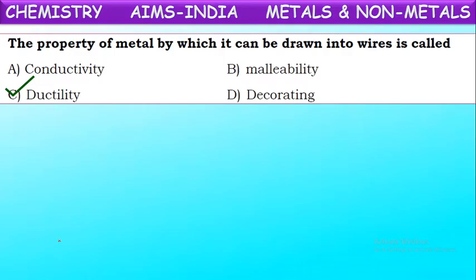Because of this ductile property, metals can be drawn into thin wires. What is conductivity? The passage of electricity or heat through them. And malleability? The property by which a metal can be beaten into thin sheets. Ductility means the property by which a metal can be drawn into thin wires.